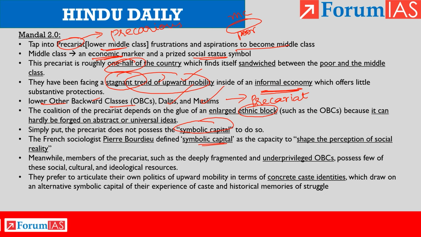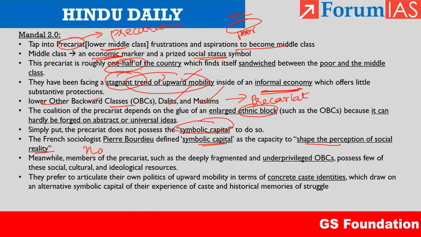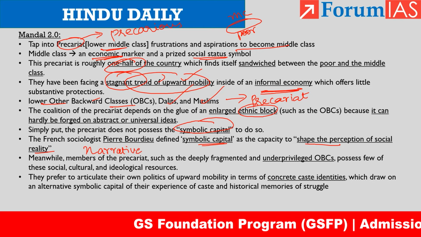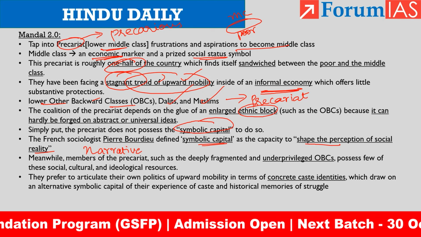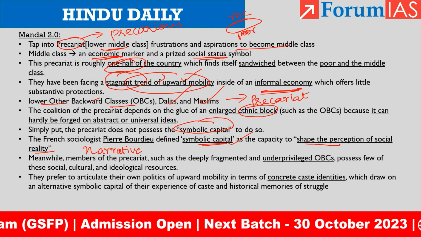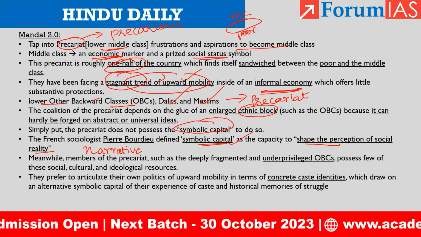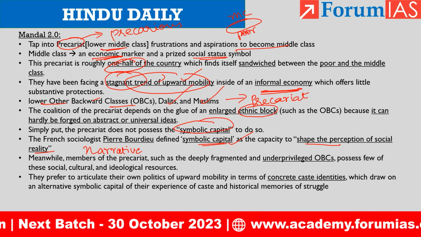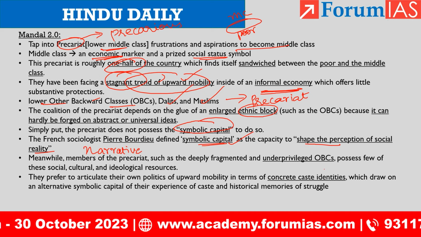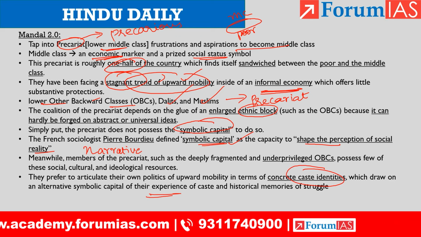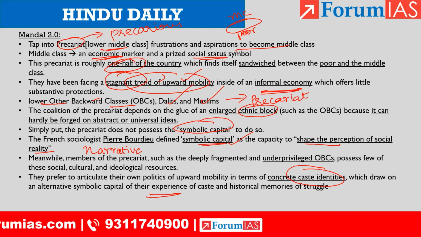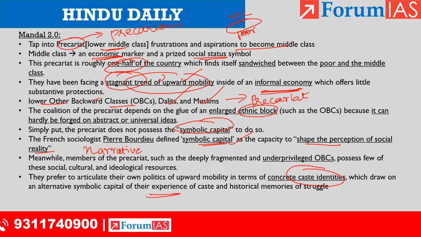The ability to shape the perception of social reality, to put forward a narrative, that is symbolic capital. Because of the class position, which is very precarious for this lower middle class, they don't have the symbolic capital. They can't dictate the narrative. So they are mobilizing on the basis of caste identities, which is a shared experience, and they are making use of ethnic identity rather than an idea.